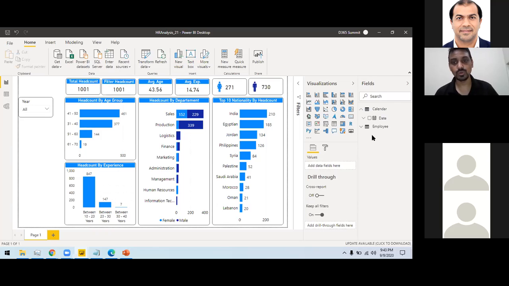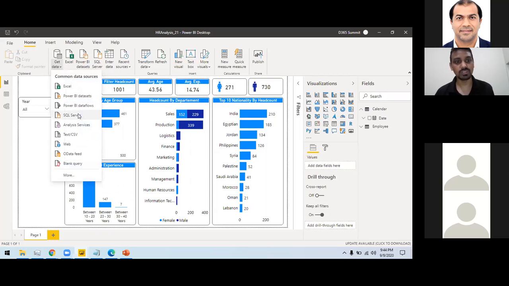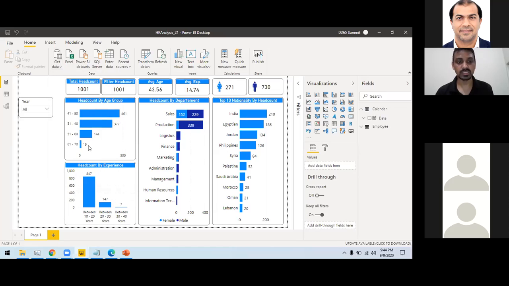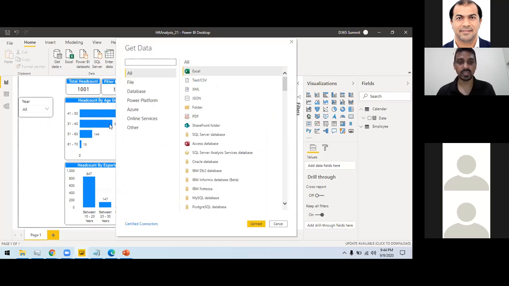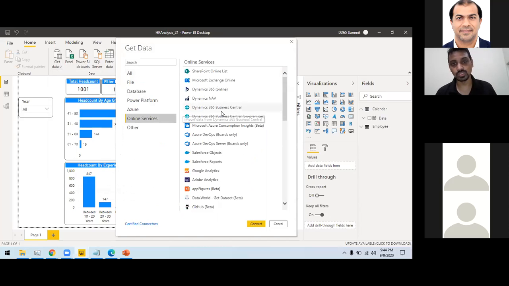I can just query it directly, like I can use the SQL Server connection, Oracle connection, or the database connection, whatever database or ERP source you are using. There are online sources as well. So if you are using Dynamics CRM, Google Analytics, Salesforce, you can directly use those connections as well, rather than importing data, because importing will slow down your report as well.